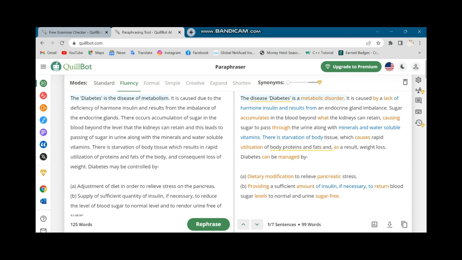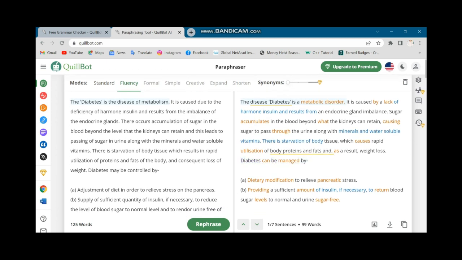Now there are 7 modes, but we can use only 2 modes in the free version of QuillBot. But these 2 modes are enough to get a good paragraph.